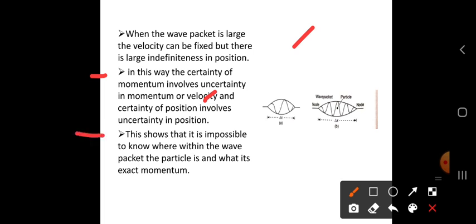It shows that it is impossible to know where within the wave packet the particle is and what its exact momentum is. The particle may be here or here or here, and how much its exact momentum is, that is not possible to find.